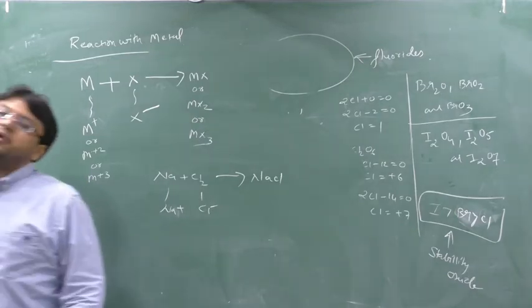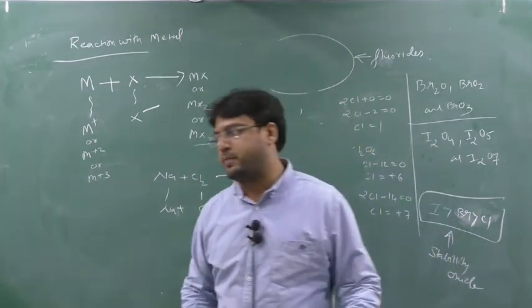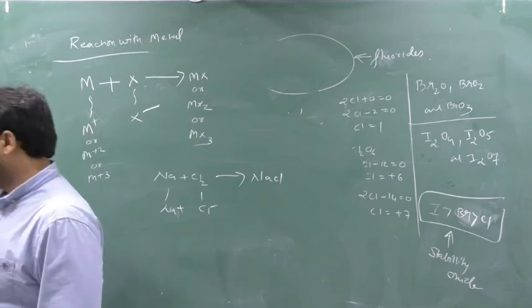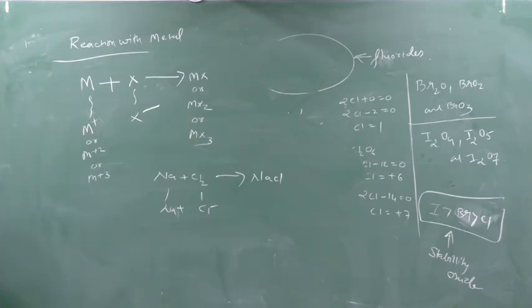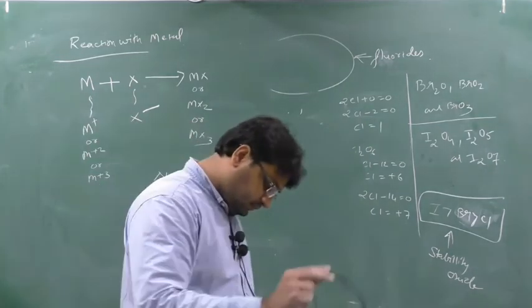Next we have: fluorine forms only one stable oxyacid. This point you have to remember, okay. In further classes you will understand. Fluorine forms only one stable oxyacid, while other halogens form a number of oxyacids. Clear?